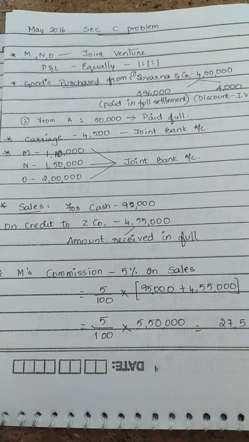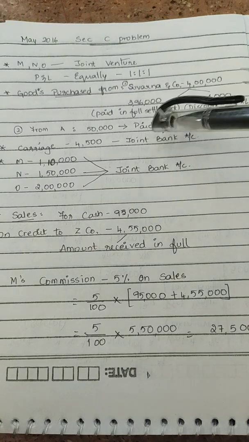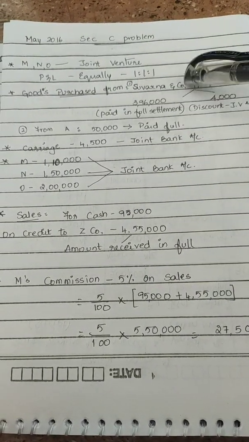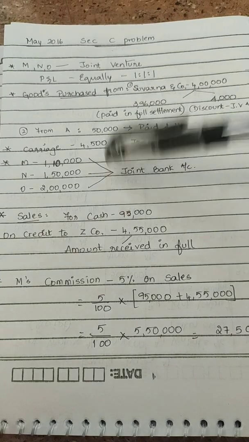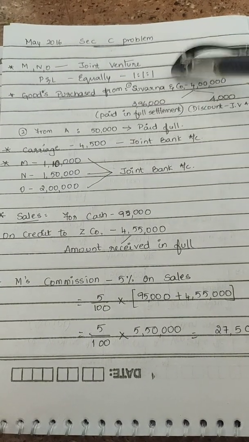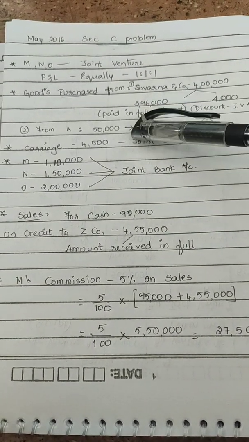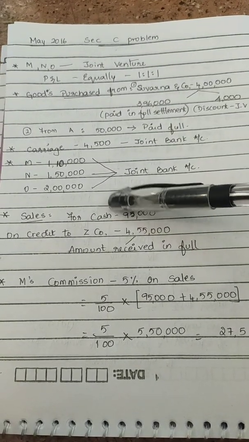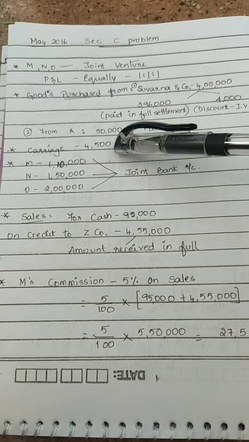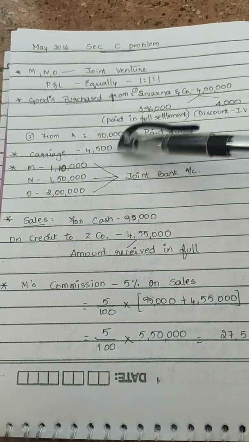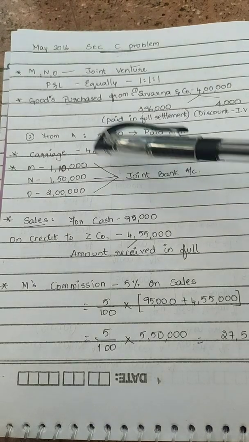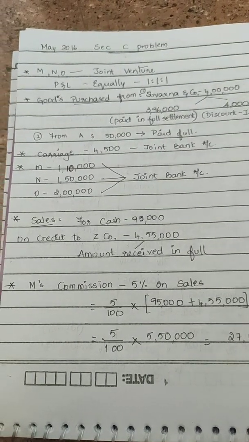Then they say they have bought goods from Suvarna and Company for 4 lakh and from A worth 50,000. Both are supposed to be credit purchases, so we have left it at that. We'll come back and see how they have been settled. And they say they have spent 4,500 as carriage. So we assume it's been paid from your joint bank account.